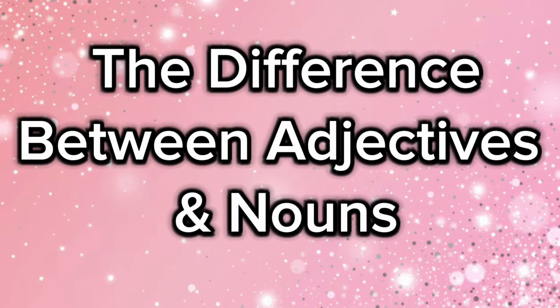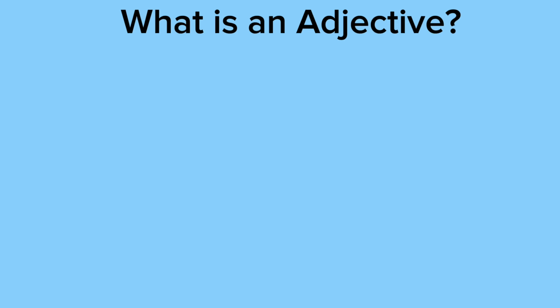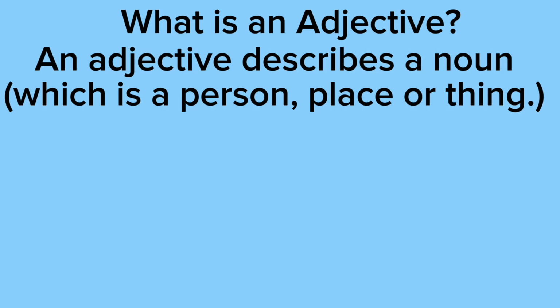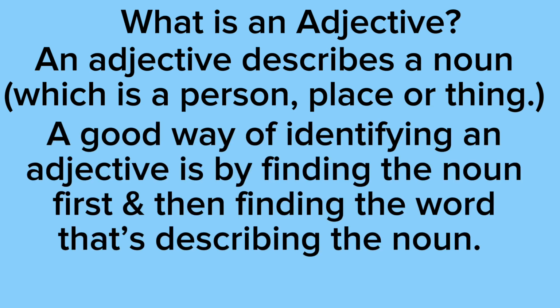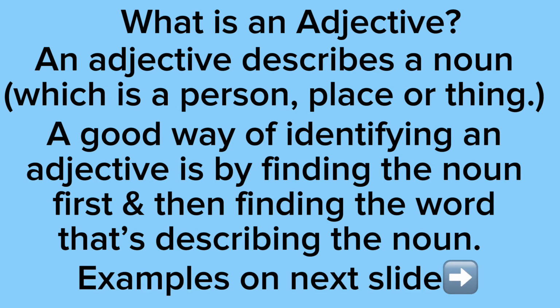In today's video, I'll be talking about the difference between adjectives and nouns. So what is an adjective? An adjective describes a noun, which is a person, place, or thing. A good way of identifying an adjective is by finding the noun first and then finding the word that's describing the noun, which will be an adjective. And there will be examples on the next slide.